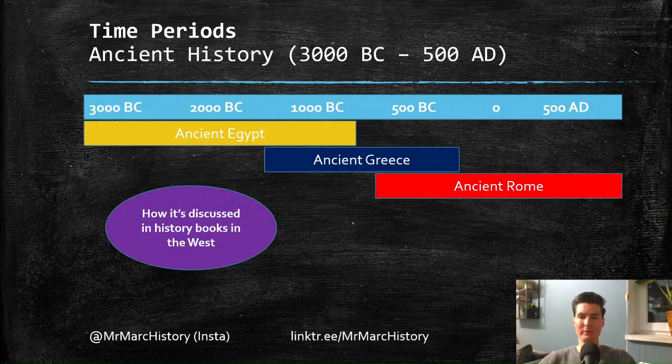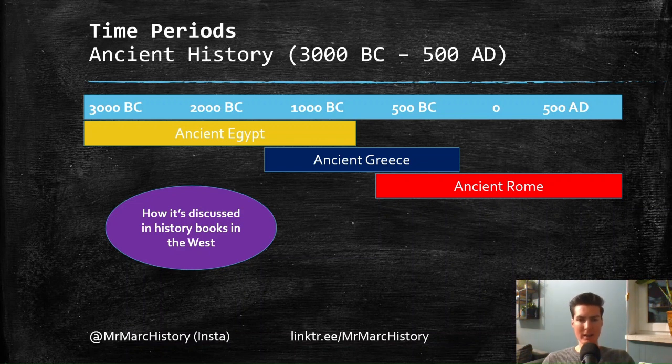Usually in the West, in our history books, they talk about 3 major civilizations that have really shaped Western society, and those 3 are always highlighted. So I'll stick to that because I want to give you an explanation that connects with your history books also. Of course, there were many other civilizations at this time in other places like China, India. But as I said before, I'm really focused on these Western time periods, so more on Western history.